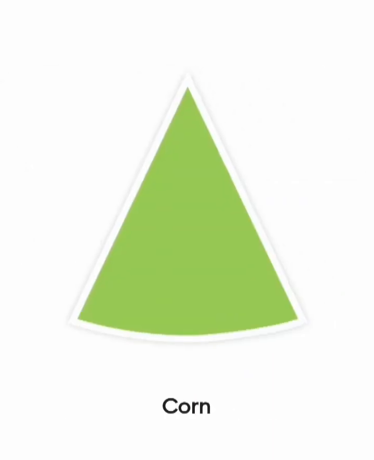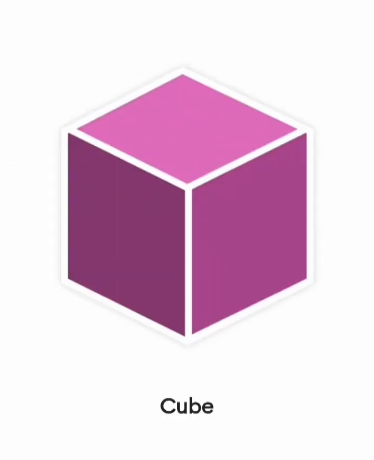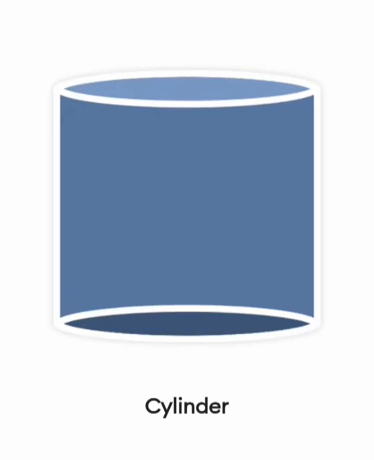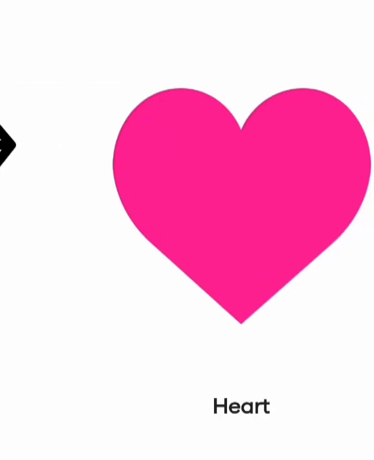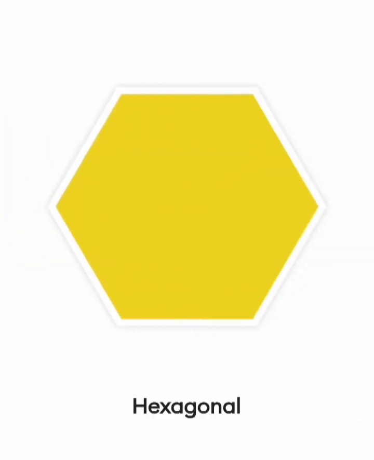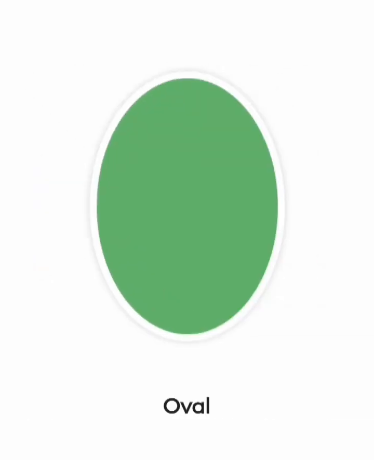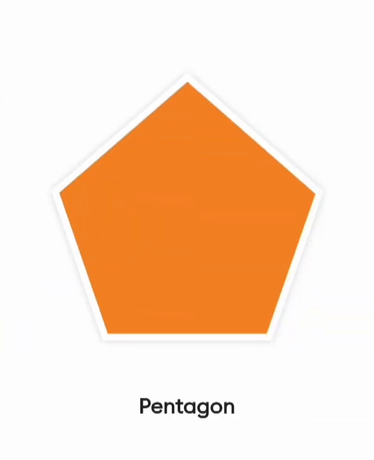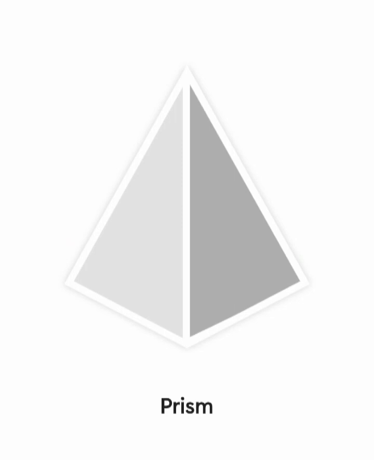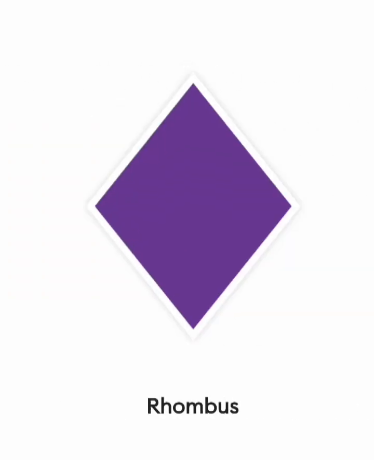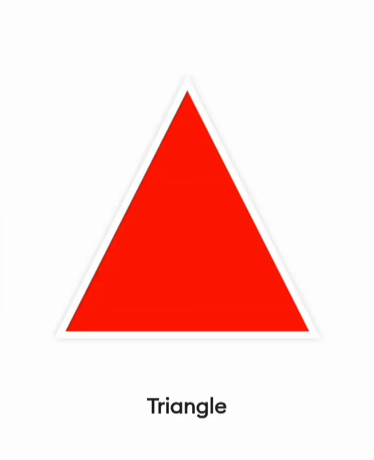Circle. Corn. Cube. Cylinder. Diamond. Heart. Hexagonal. Octagon. Oval. Pentagon. Prism. Rectangle. Rhombus. Square. Star. Triangle.